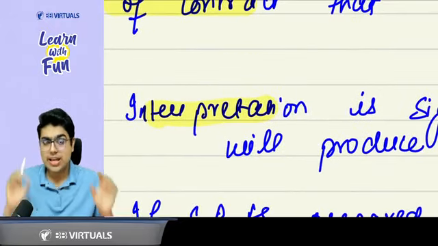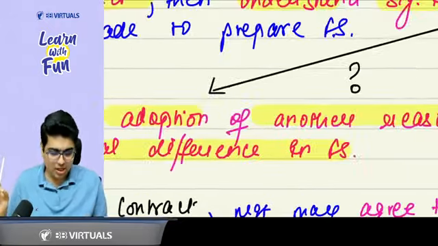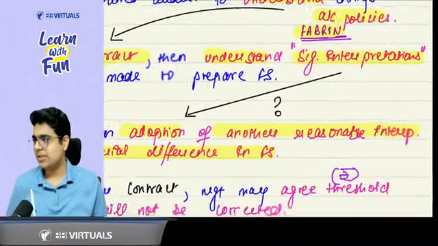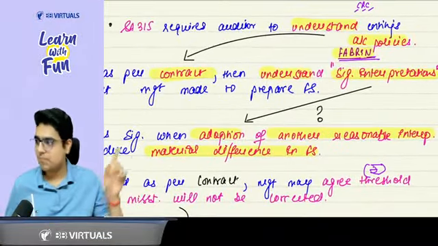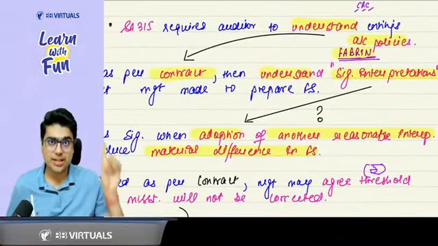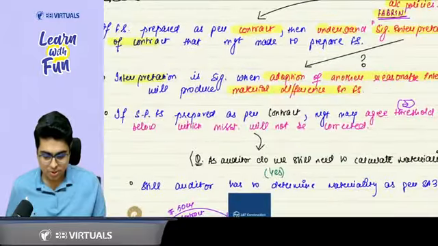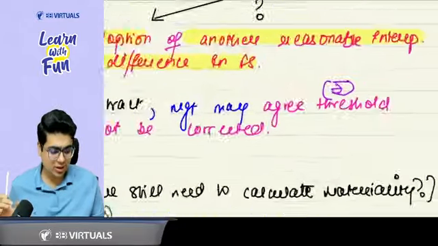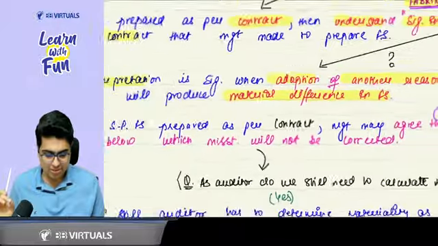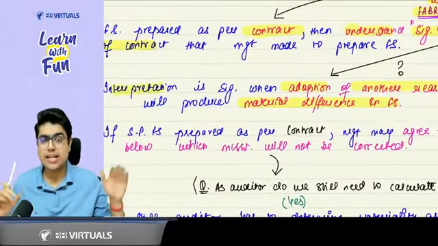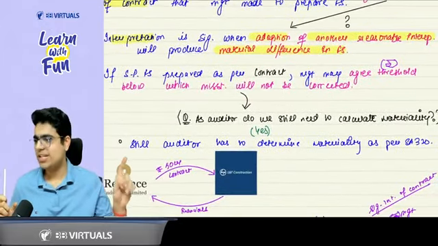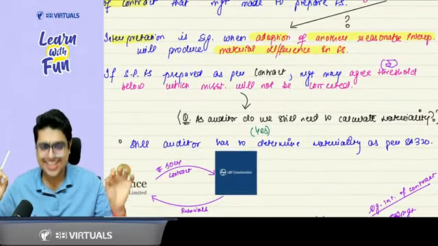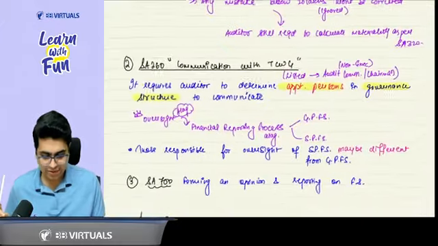An interpretation is significant if you adopt another reasonable interpretation, then it will lead to material difference in the financial statement. Case number 1. Case number 2. If both the entities agree on a threshold below which misstatements will not be corrected, then in that case, you still need to determine materiality. Clear? Clear, sir. Now comes the next case of SA 260.